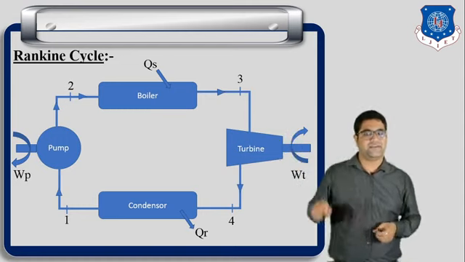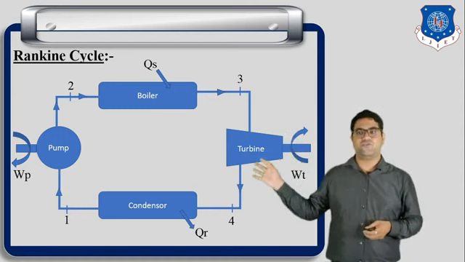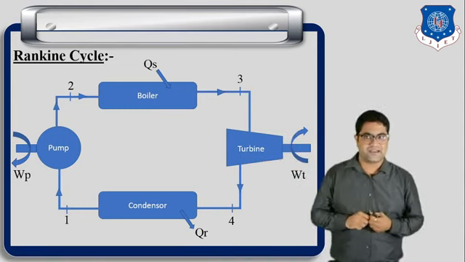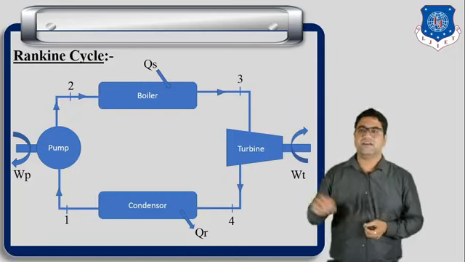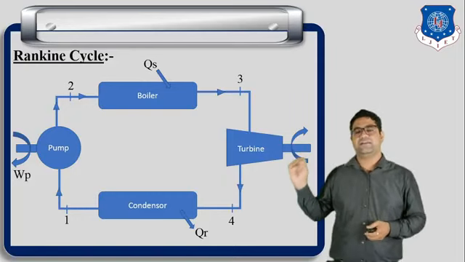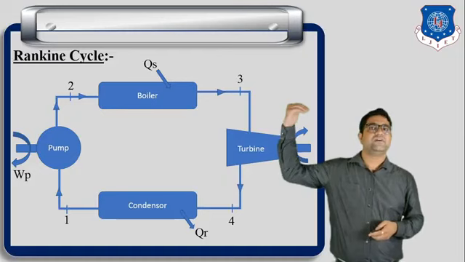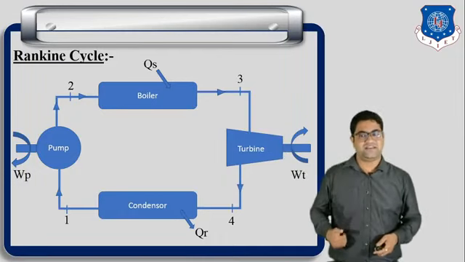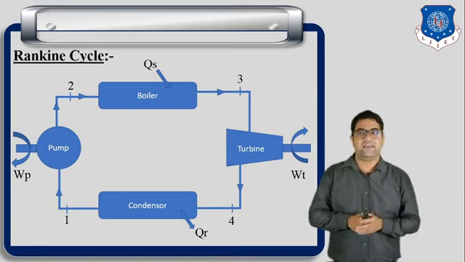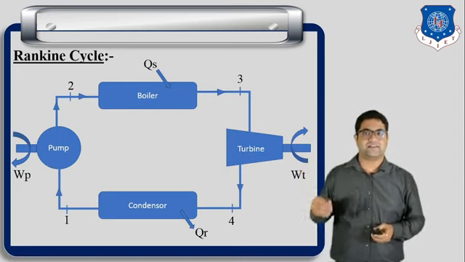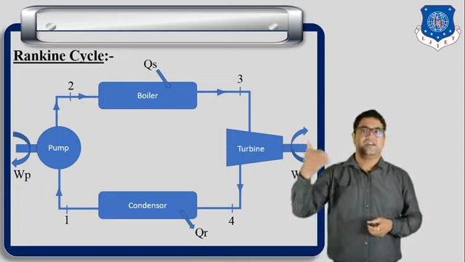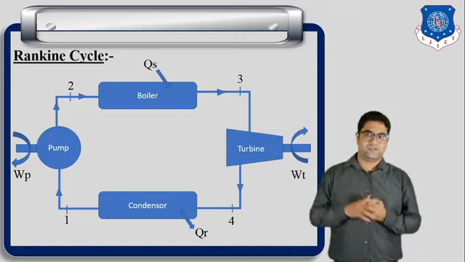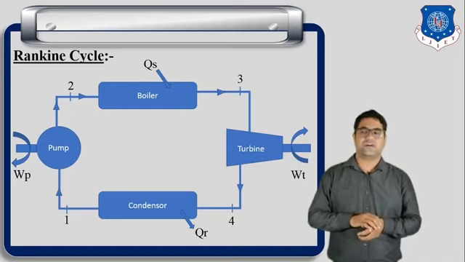Okay, and the cycle is repeated. So these are the 4 major components of the Rankine cycle. Again, I am repeating: the pump is used to carry the liquid, second, the boiler is used for supplying the heat, third is the turbine, by rotating the turbine we can get the electricity, and fourth is the condenser. The condenser is used to convert steam into water. Okay, so these are the main 4 components.